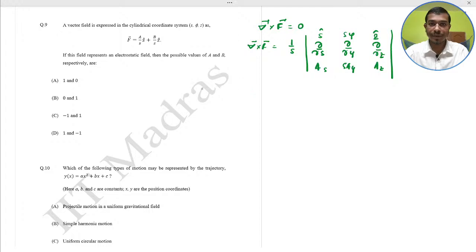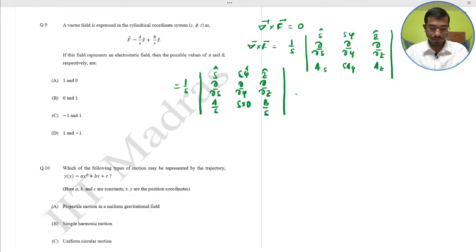Okay, just put in these values. That is equal to 1 by s times the determinant of s cap, phi cap and z cap, then del s, del phi and del z, with the components A by s, s times 0 since there is no component, and here B by s. Just calculate on your own.